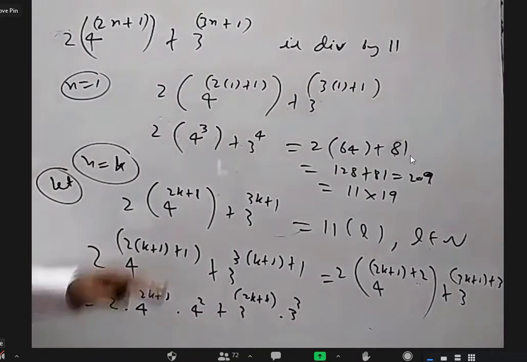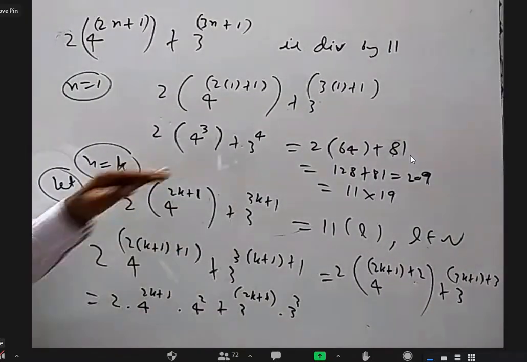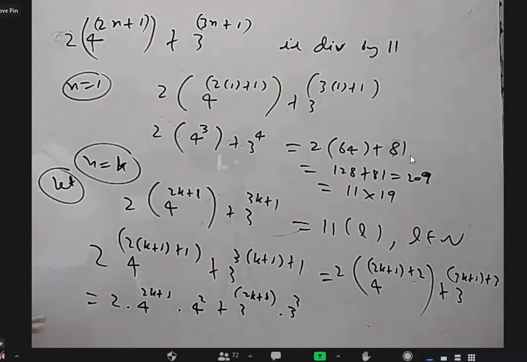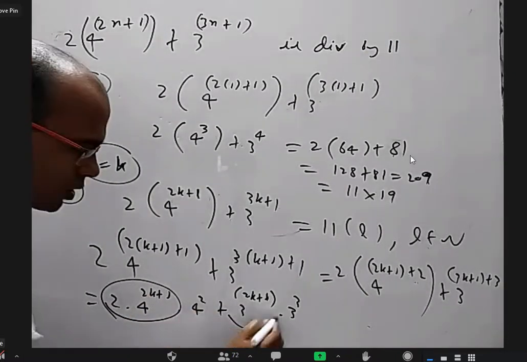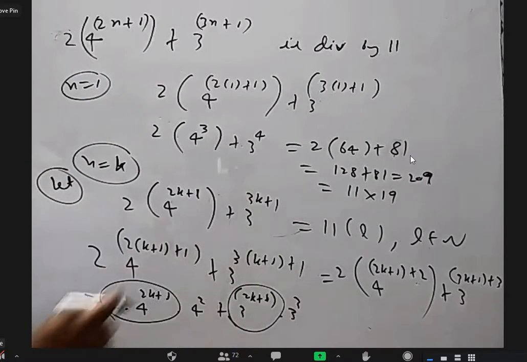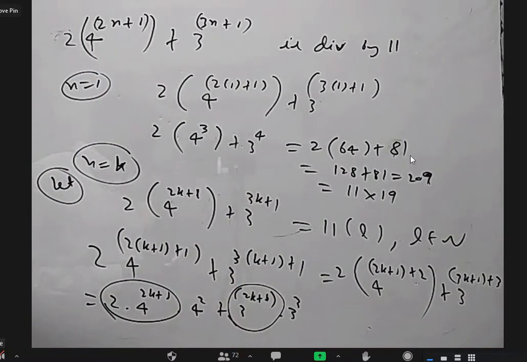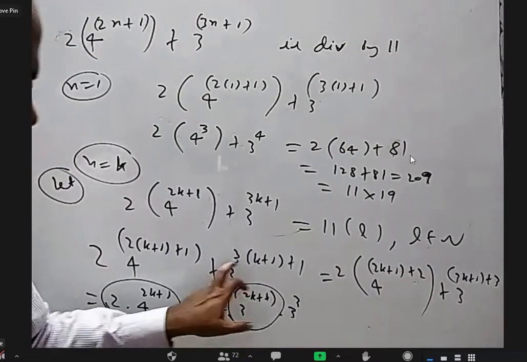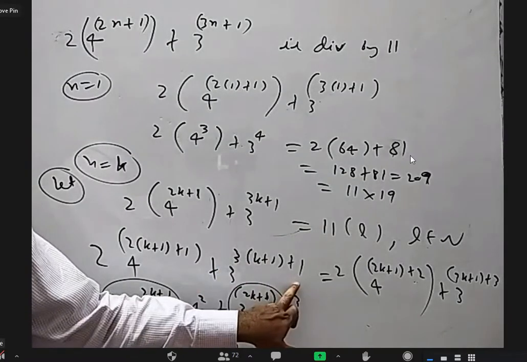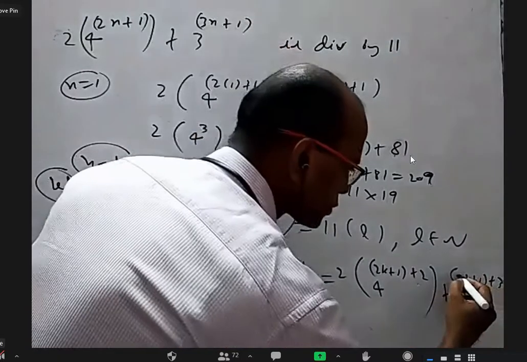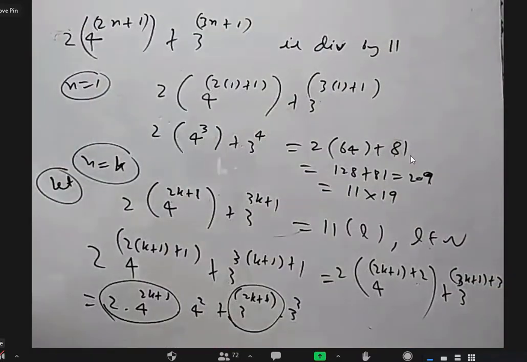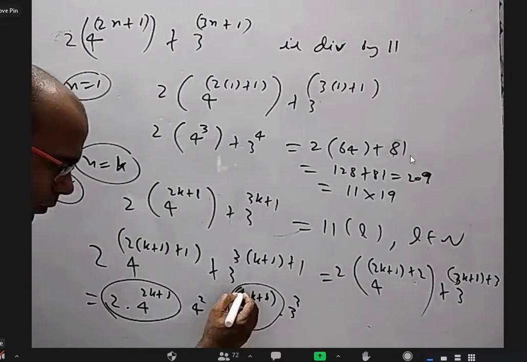Now, using this statement, somehow I have to prove this is a multiple of 11. Power of 3 is 3k plus 3 plus 1. That's 3 into 1, 3. I wrote it separate. Plus 1 is there. Is it okay? Yes, this is 3k.